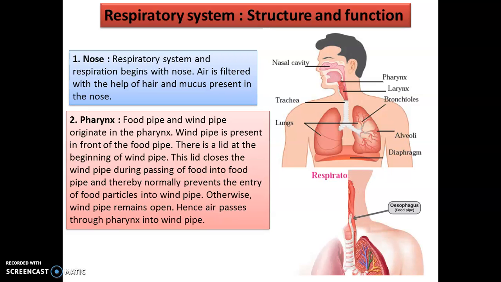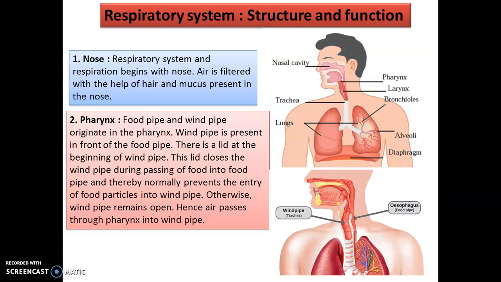Okay. Now if you see children, the food pipe and the windpipe are close. See, they are present very close to each other. In fact, the windpipe is present in front of the food pipe. This is food pipe, this is windpipe. Now you can see that children, these are combined. I mean, these are very close to each other. Okay, but the function is different.